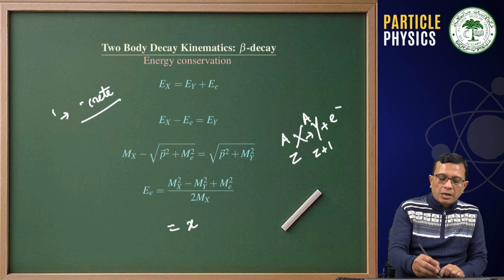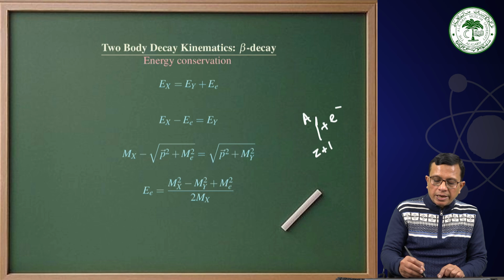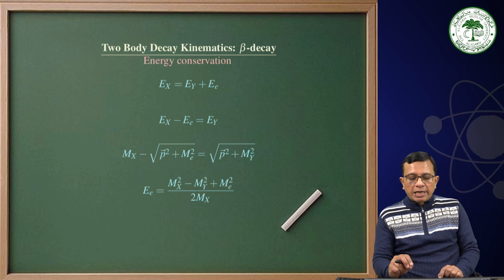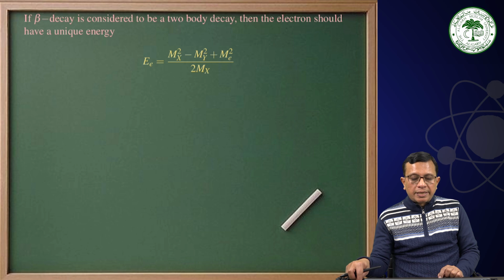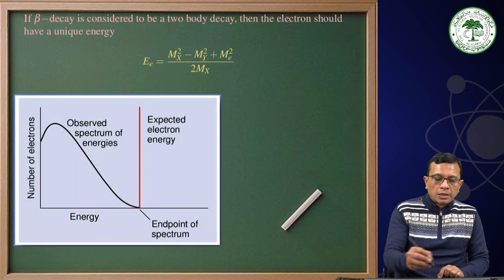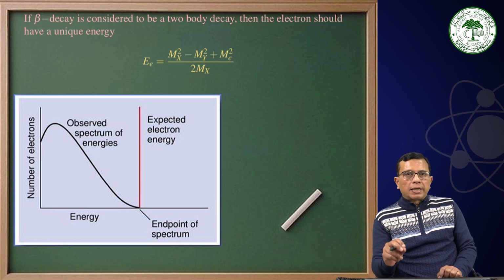If this is a two-body decay, then the energy of the emitted electron should be unique and the spectrum should be a discrete spectrum. I am talking about this red line, which is expected if there are only two particles in the final state.